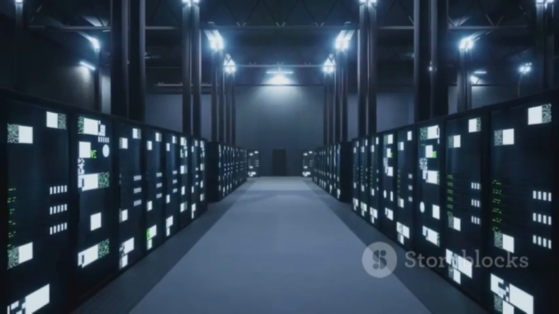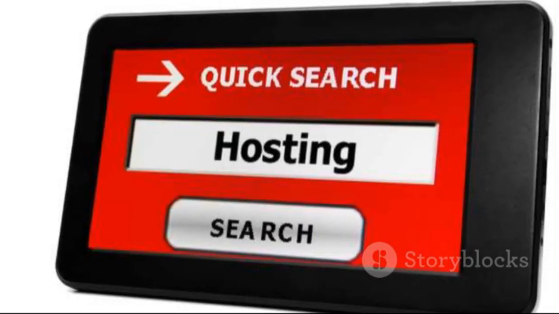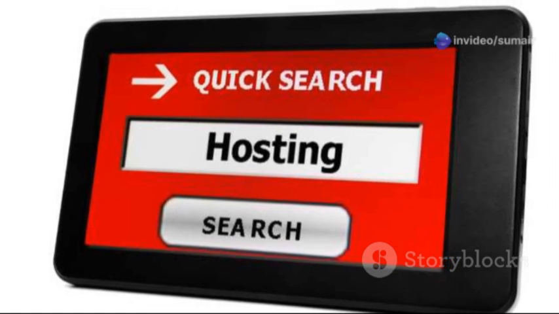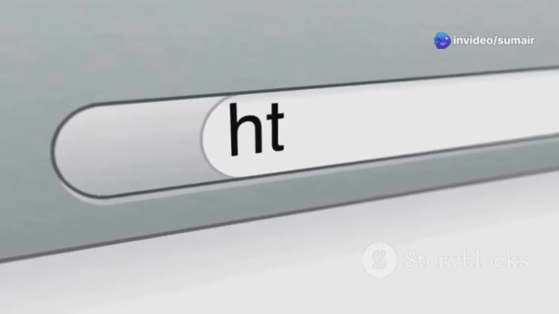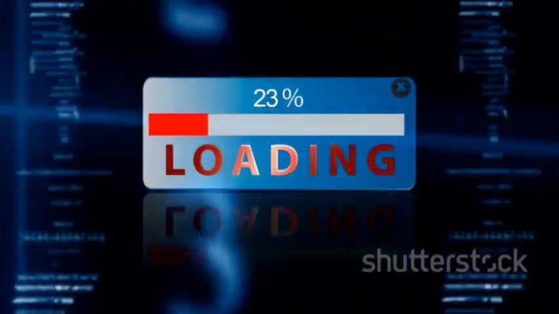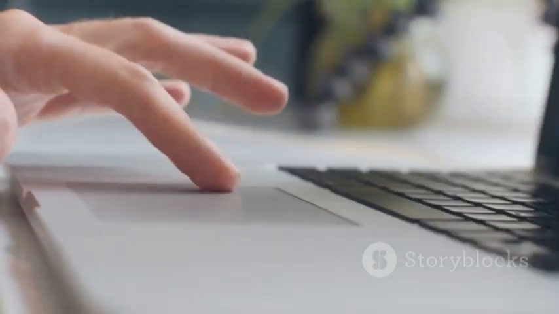To make a website accessible to the world, it needs to be hosted on a server. Web hosting providers offer space on their servers to store websites. When someone types in your website's URL, their browser sends a request to your server. The server then sends back the requested website files to the user's browser. This allows them to view and interact with your website.